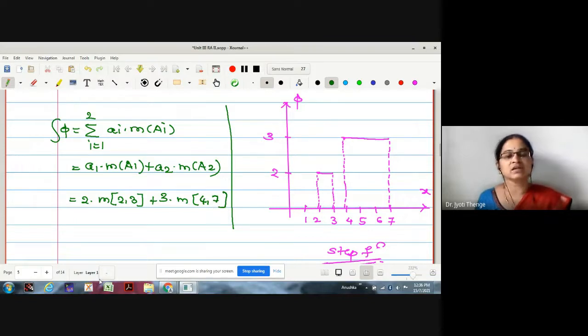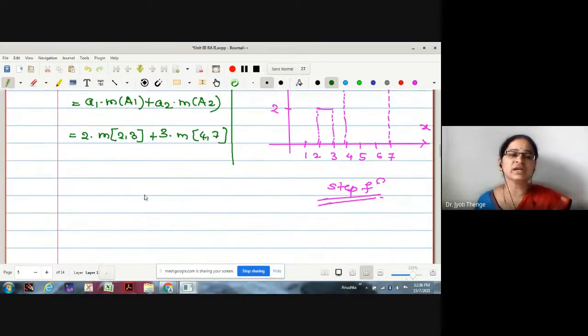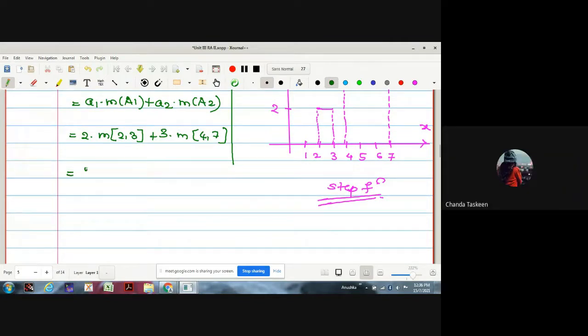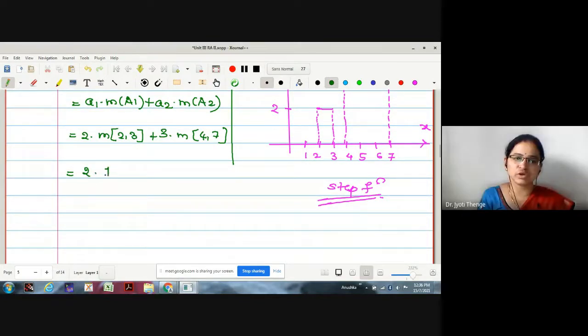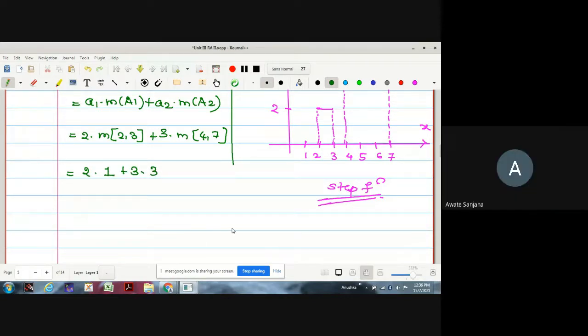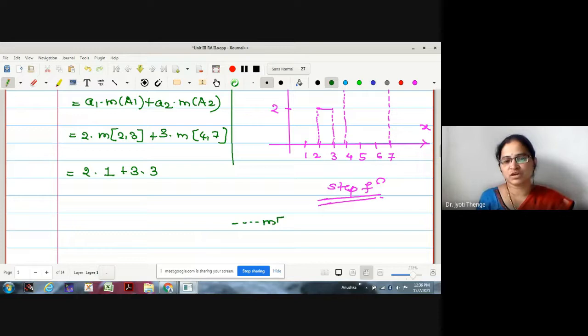The sets under consideration are intervals. Therefore, how is this measure calculated? Length of the interval. Very good. Therefore, this is 2 into 1 plus 3 into 3. Reason: the measure of this interval 2 to 3 is actually the length of the interval 2 to 3.